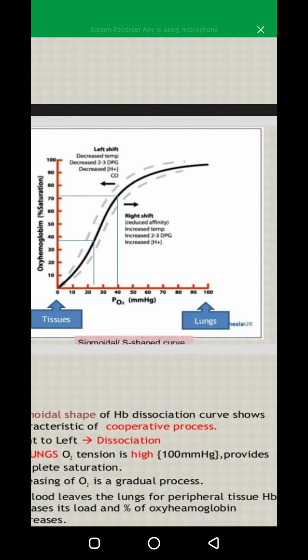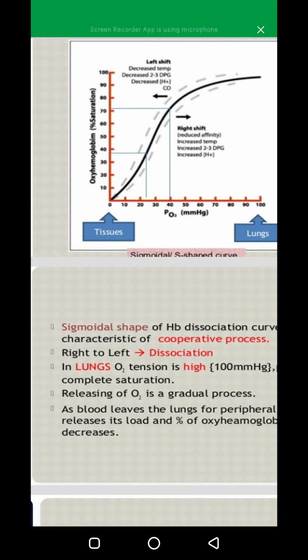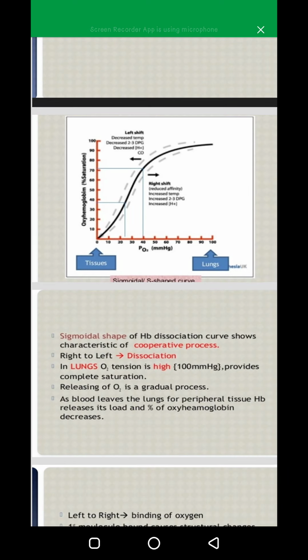In this curve, we plot a graph between the fraction of hemoglobin in its saturated form on the vertical axis and oxygen tension on the horizontal axis. The graph comes in a sigmoidal shape. Sigmoidal means S-shaped. The sigmoidal shape of the Hb dissociation curve shows characteristics of a cooperative process. Cooperative process means the oxygen binding process.